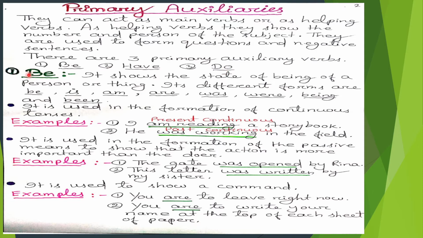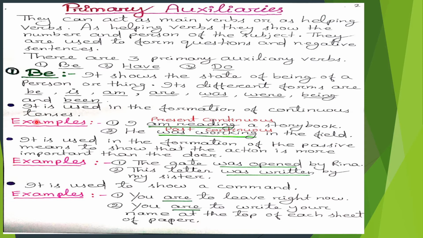First we will discuss be. It shows the state of being of a person or thing. Its different forms are be, is, are, was, were, being, and been. It is used in the formation of continuous tenses.